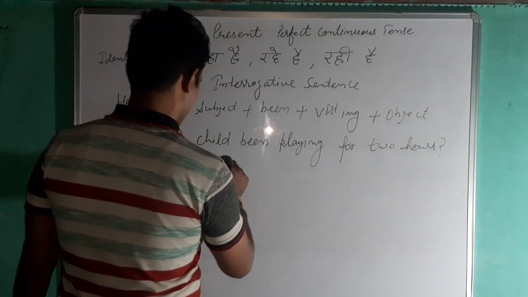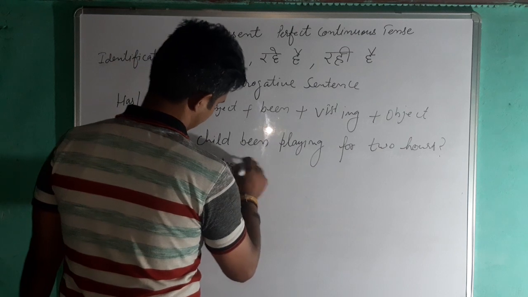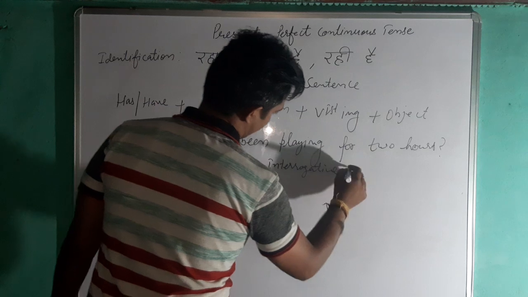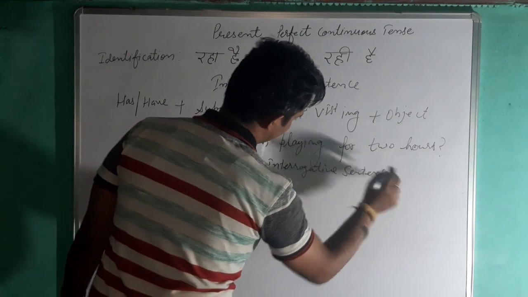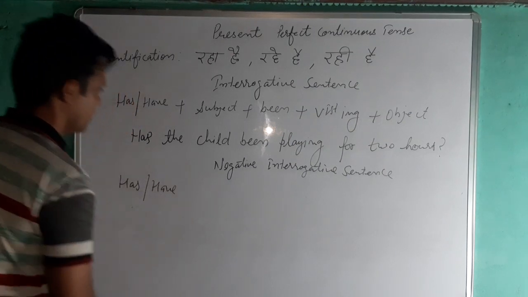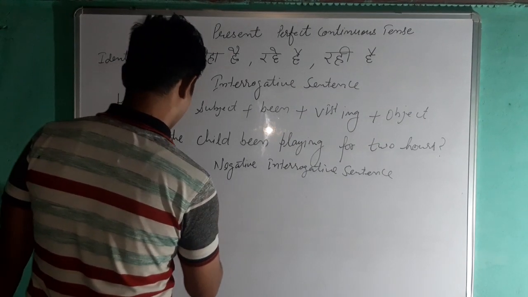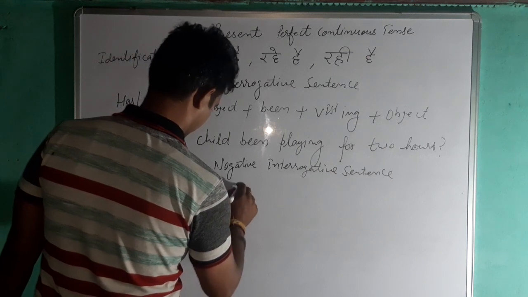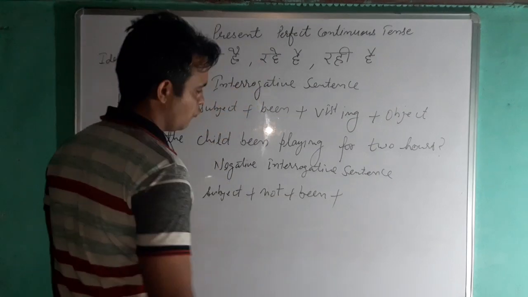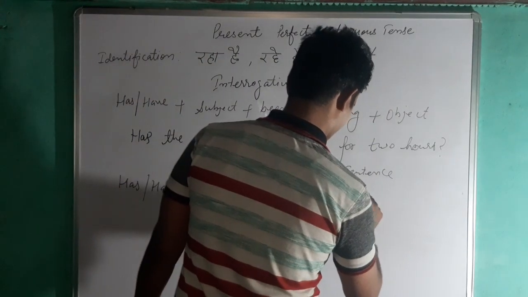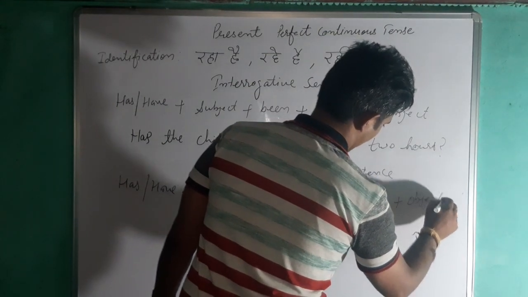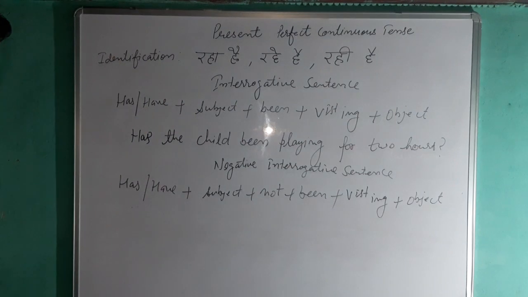Then negative interrogative. In the case of the negative interrogative sentence, has and have come before the subject, then not, then been, and then the verb first form along with ing, then the object, then the sign of interrogation.